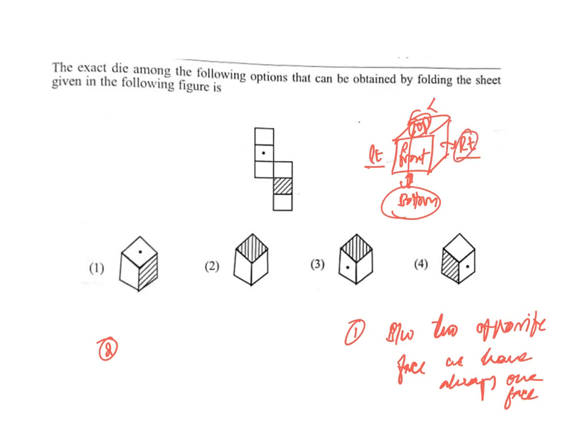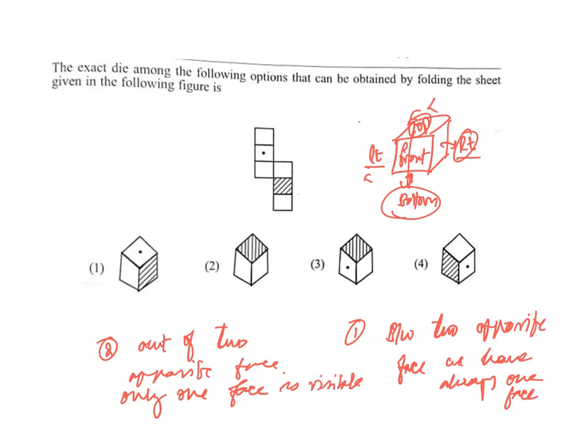If right is visible to you, the left is not visible. So we need to remember that out of two opposite faces, only one face is visible. Very, very important.